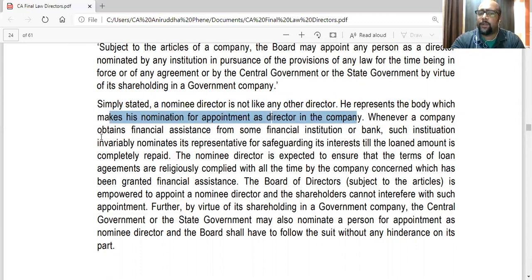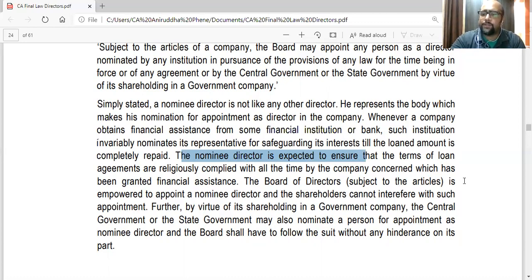Whenever a company obtains financial assistance from some financial institution or bank, such institution invariably nominates its representative for safeguarding its interest till the loan amount is completely repaid. Obviously, in case of big loans, not small loans. The nominee director is expected to ensure that the terms of the loan agreements are religiously complied with at all times by the company concerned, which has been granted the assistance. The board, subject to articles, is empowered to appoint a nominee director, and the shareholders cannot interfere with such appointment. The board has the power.